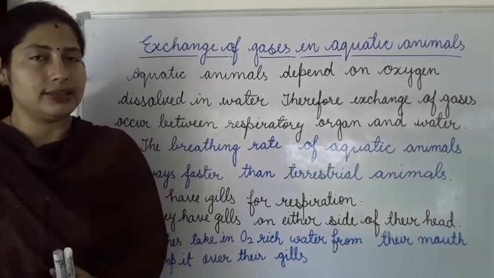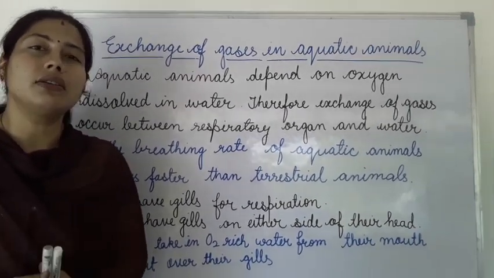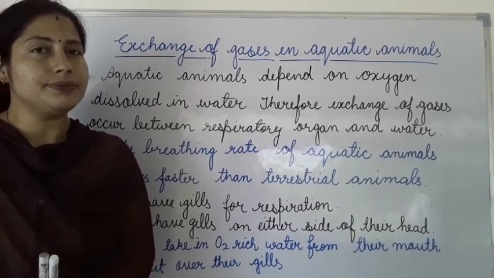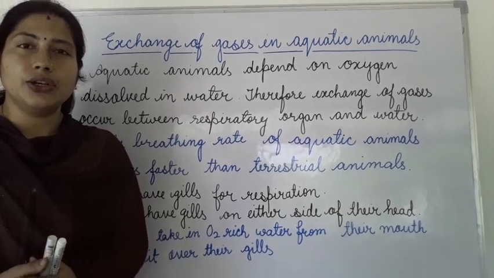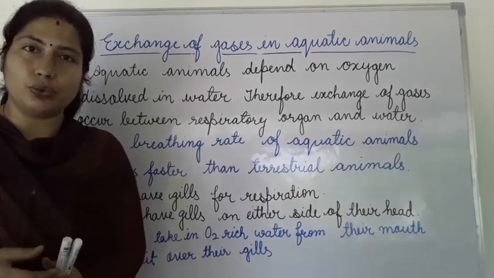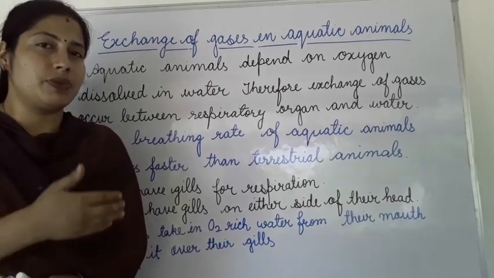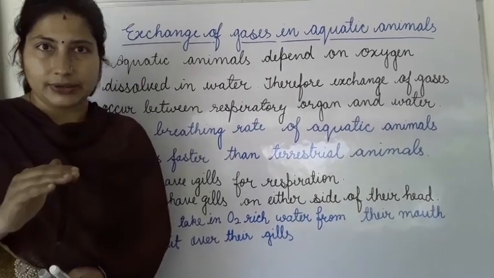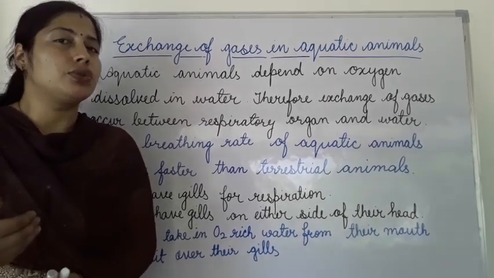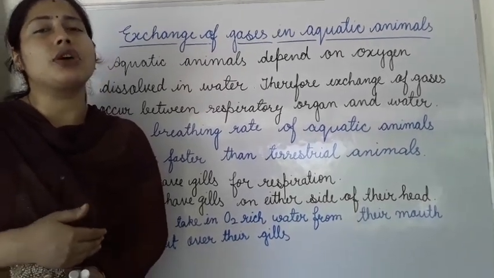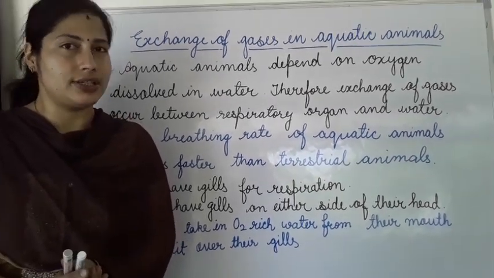So fishes take in water through the mouth, and that water is pushed towards the gills. In the gill filaments, a network of blood capillaries is present. That blood has CO2. So CO2 comes out, and oxygen which is present in the water moves in. The water, because it now has CO2, exits the body through the opening on the sides of the throat. So like this, gaseous exchange occurs in fishes.